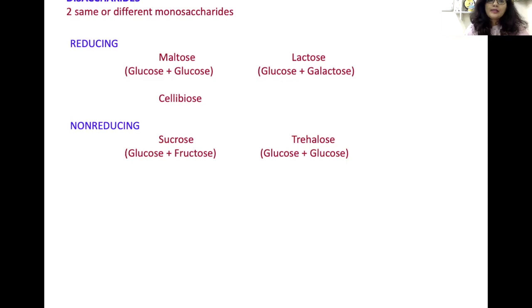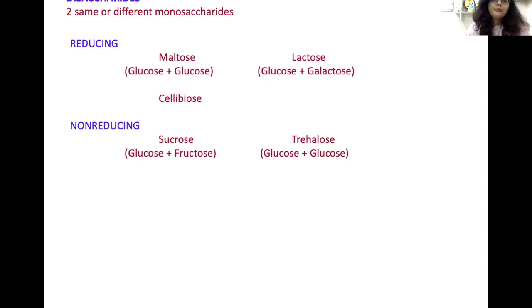Maltose is made up of two molecules of glucose, and this is a reducing disaccharide. Lactose is made up of glucose and galactose, and this is also a reducing disaccharide because both molecules are joined with a 1,4 linkage. Now cellobiose is another reducing disaccharide, and this is formed during the digestion of cellulose.